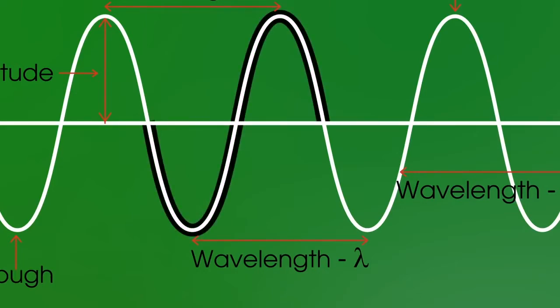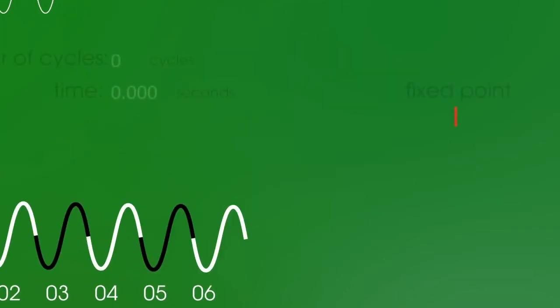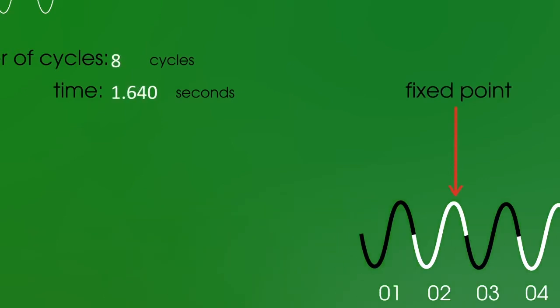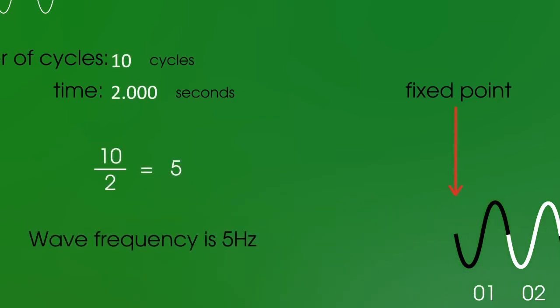Finally, frequency, which is the number of complete waves to pass a point every second, and it's given the unit of hertz. So an example of this would be if 10 waves pass in 2 seconds, the frequency would be 5 hertz.